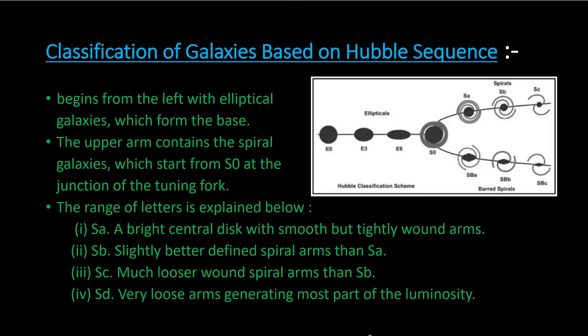This is for spiral galaxies. Then we go on to the spiral galaxies from S0. They are named S0, SA, SB, SC. SA has a bright central disk, smooth but with tightly wound arms. In SB, the arms are slightly widened or loosened. SC is much looser and the arms are clearly visible, as we go towards A, B, C, and so on. So, next slide.